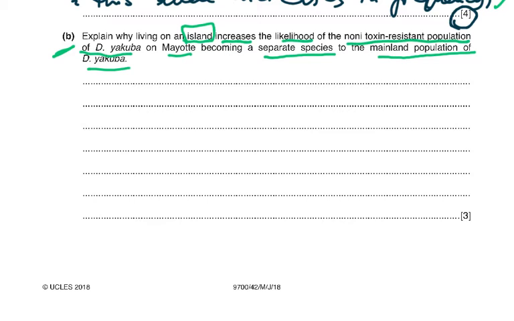So why, when they live on an island, does this increase the likelihood that the population becomes a separate species? So then of course you must know the definition of species, and then you must know why we are saying that it's going to become a different species.